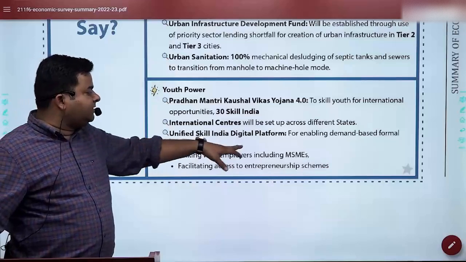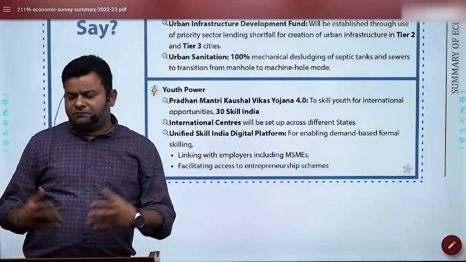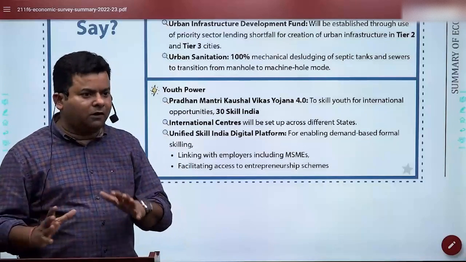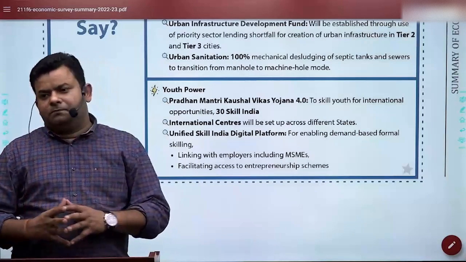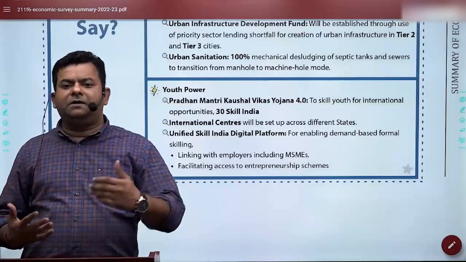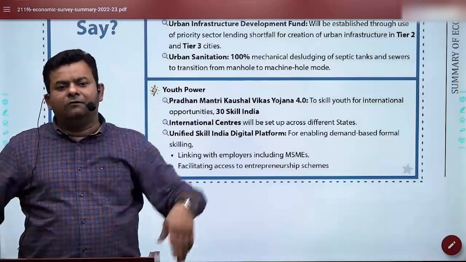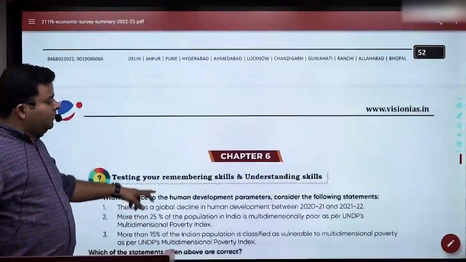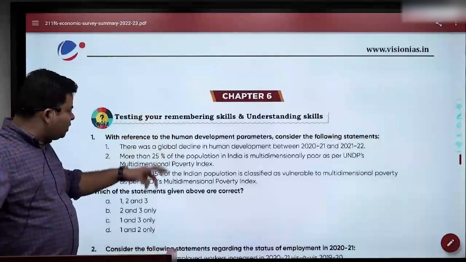Unified Skill India digital platform will be enabled, because we know that we need to work upon both hybrid model, online, offline. Online modes can make skill availability even in the far-flung areas. So that is what we have. So this was about the chapter. Let's take a quick look at the questions given.